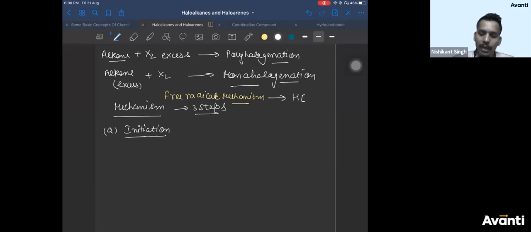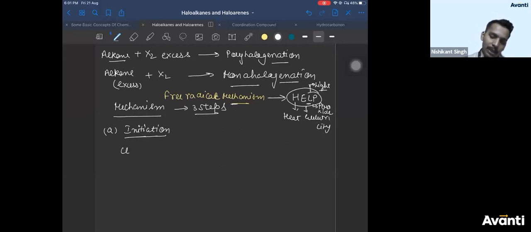If you see anywhere help, this is what we had discussed. If you see heat, if you see electricity, if you see light, light means wave, photon, and if you see peroxide, if you see any of these 4, then the mechanism goes by free radical mechanism and free radical substitution takes place. So what is the first step here? Since you are using light in this reaction, the reaction goes by free radical mechanism. Let us see how the reaction proceeds.